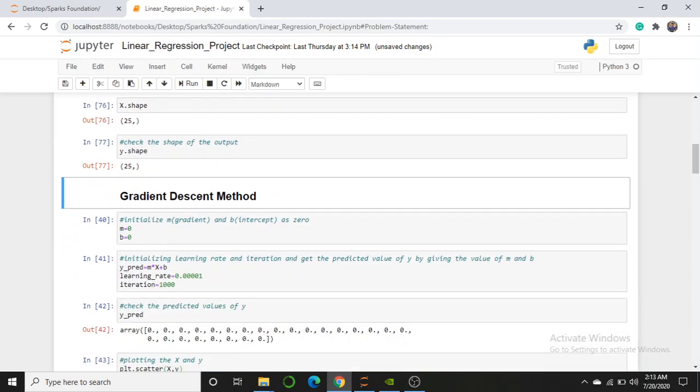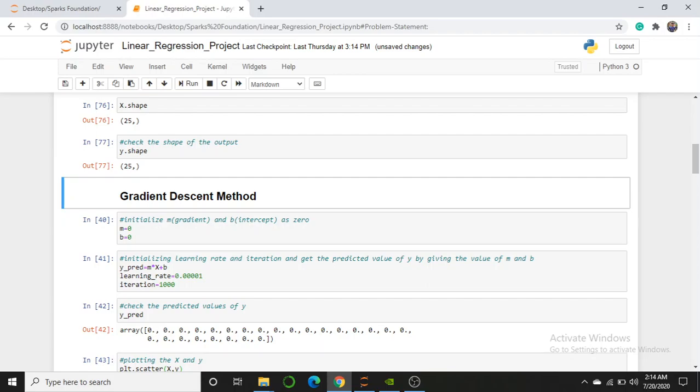Here I have used manual methods. There is the scikit-learn toolkit, which has a linear regression method with predefined classes and methods that I can call to get the result. But here I have completed the task manually. There is basic mathematics behind linear regression, and there are two methods.